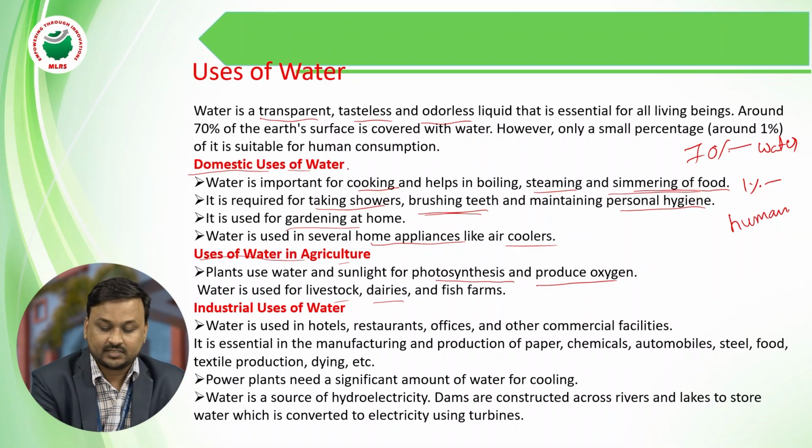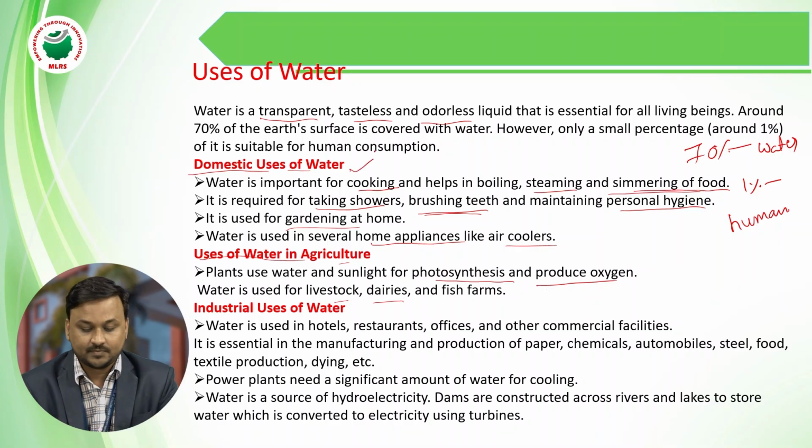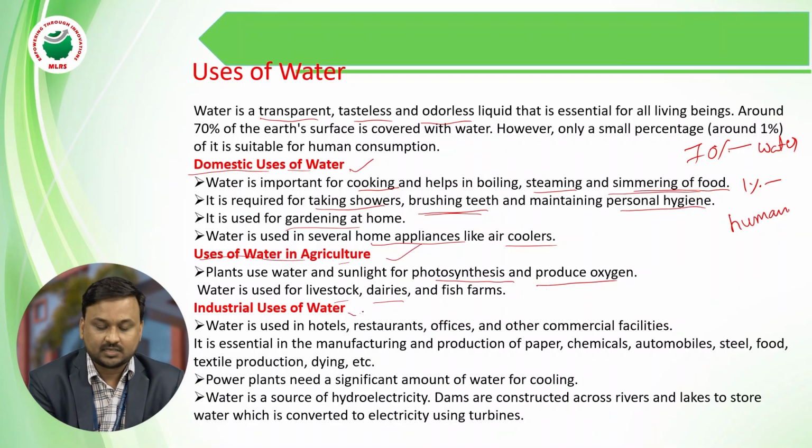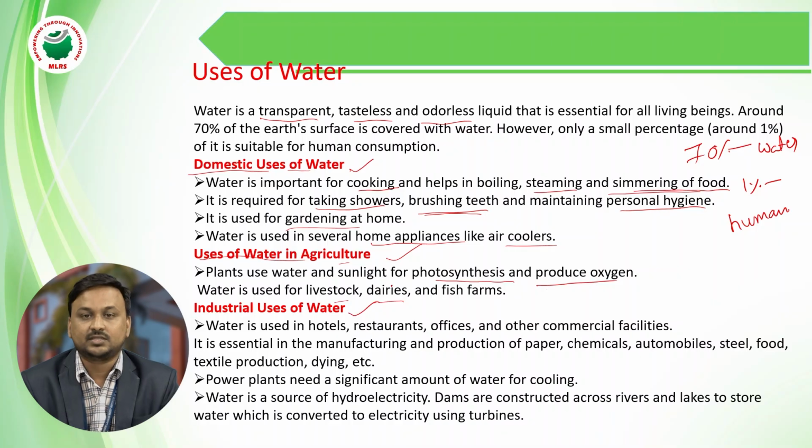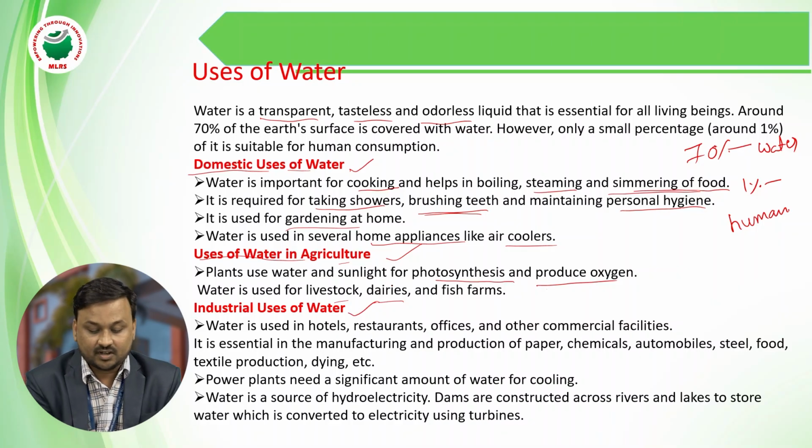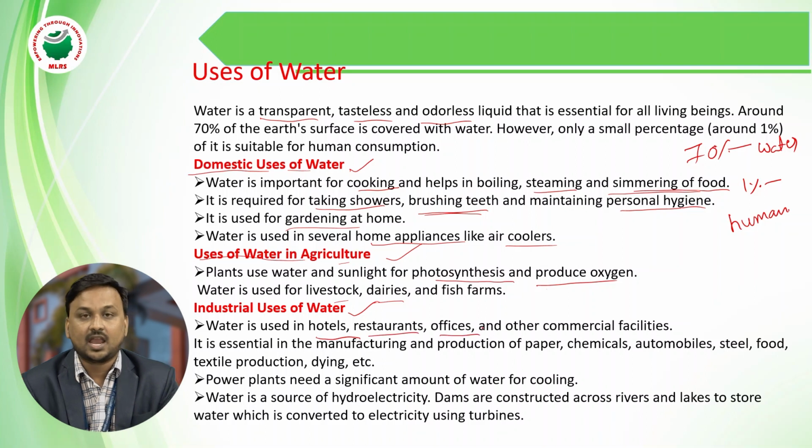So we have seen the domestic and agricultural uses, and water is also used for industrial purposes. Water is used in hostels, restaurants, offices, and other commercial facilities.